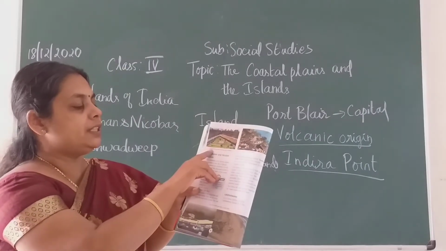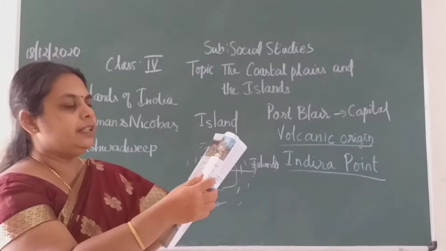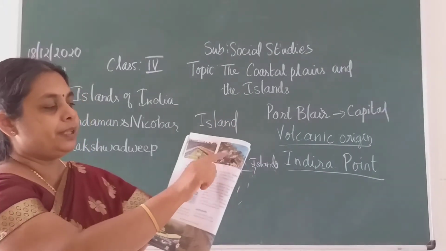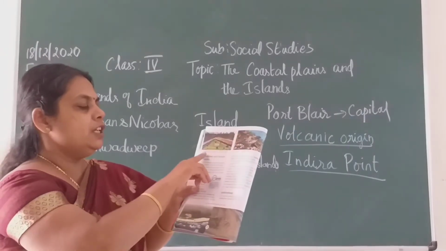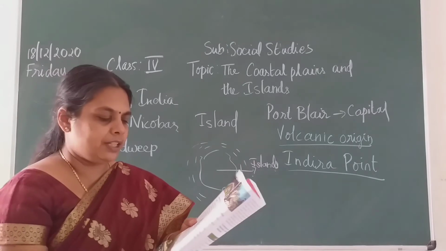Okay, so it is called the cellular jail, also known as Kalapani. And then the next one will come in the other topic, children. Lakshadweep I will tell you. So this is Kalapani, the cellular jail in Andaman, children.